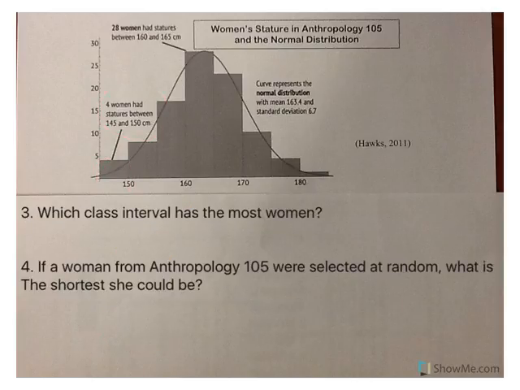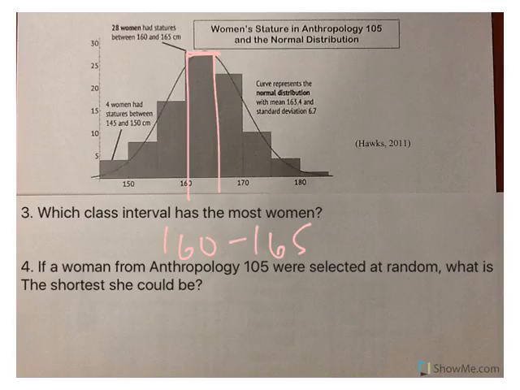Number 3, which class interval has the most women? Well, that's easy. You look at the biggest bar, and you say, okay, that's 160 to 165. If a woman from Anthropology 105 were selected at random, what is the shortest she could be? Well, that's right here, and that would be 145 centimeters.